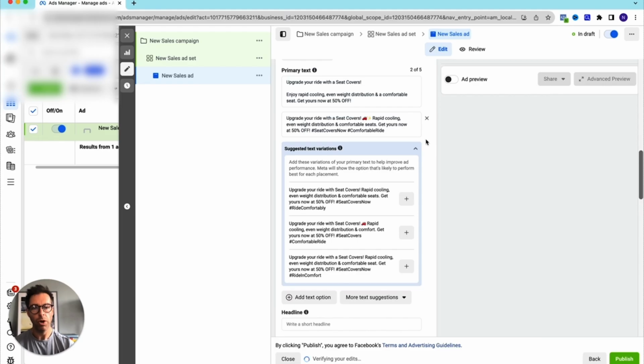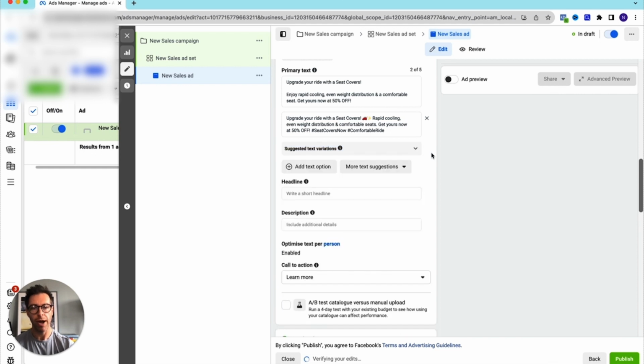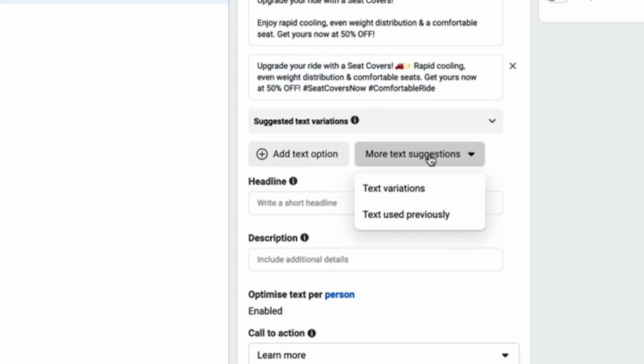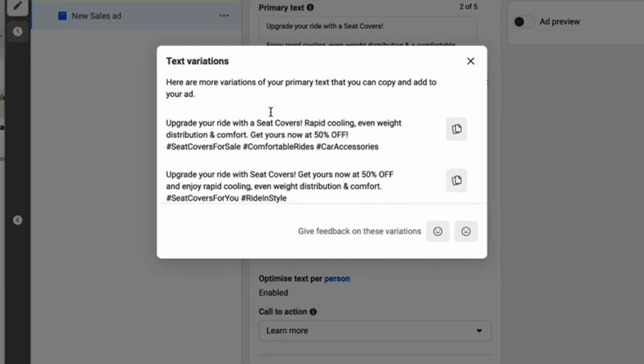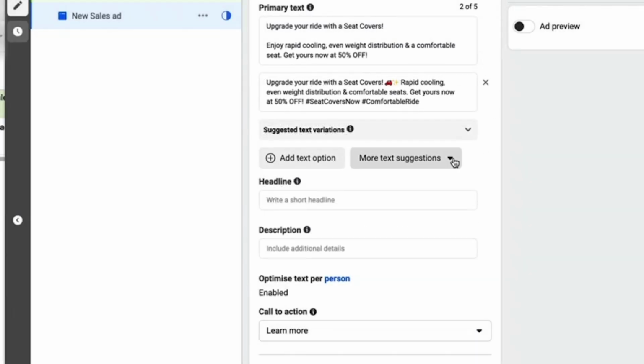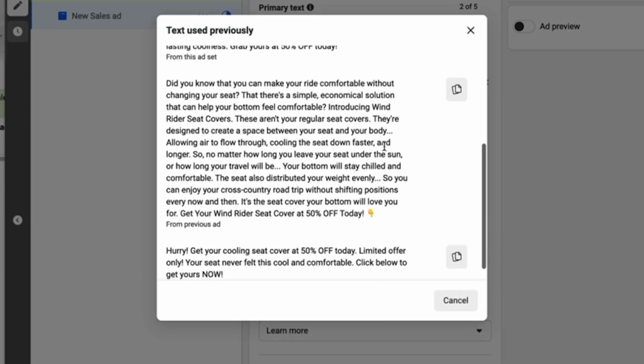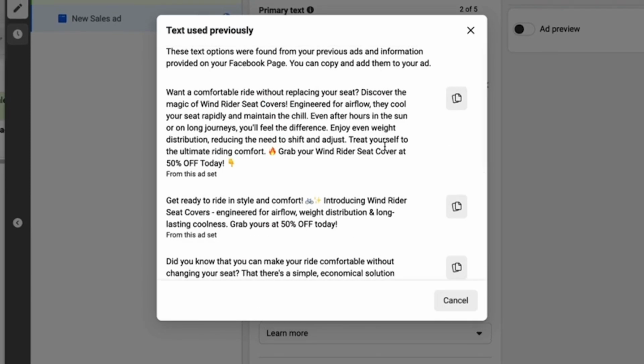Now, I want to show you another area where we can have more text suggestions. So we have our text variations here, which again is the same as we've just seen. We've just copied one of those out. But if we click it here, we have text used previously. So in here, it has a load of the text that we've already used. So we don't have to go into other ads. We don't have to go into our copy sheet of all the different types of text that we've done. We've got it all with us.